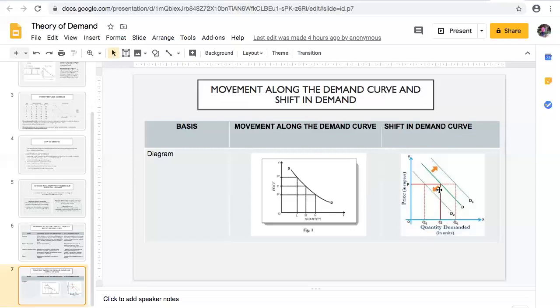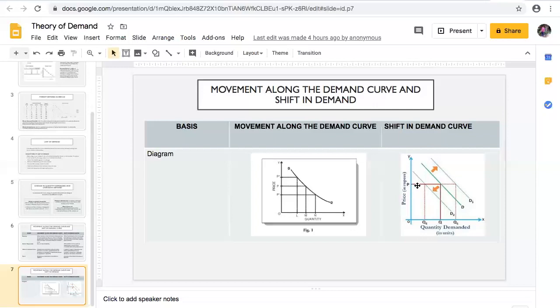And due to the change in other factors, such as an increase in the income of the consumer, the demand of the commodity increases from OQ to OQ1, and the demand curve shifts from D to D1. There is a rightward shift in the demand curve.